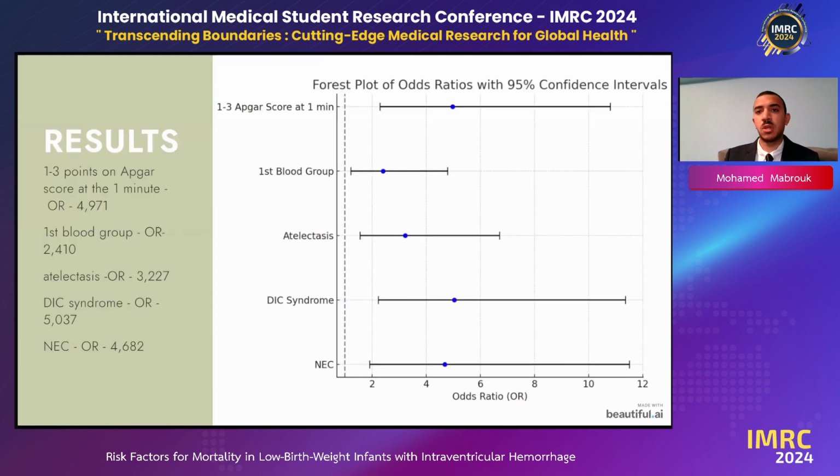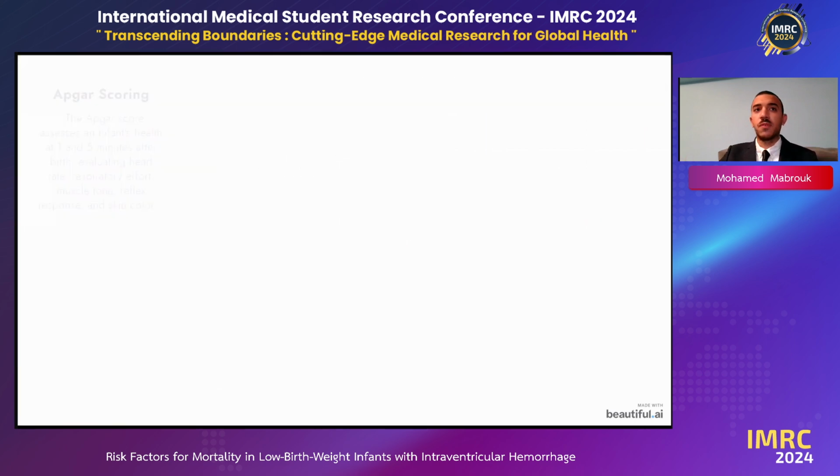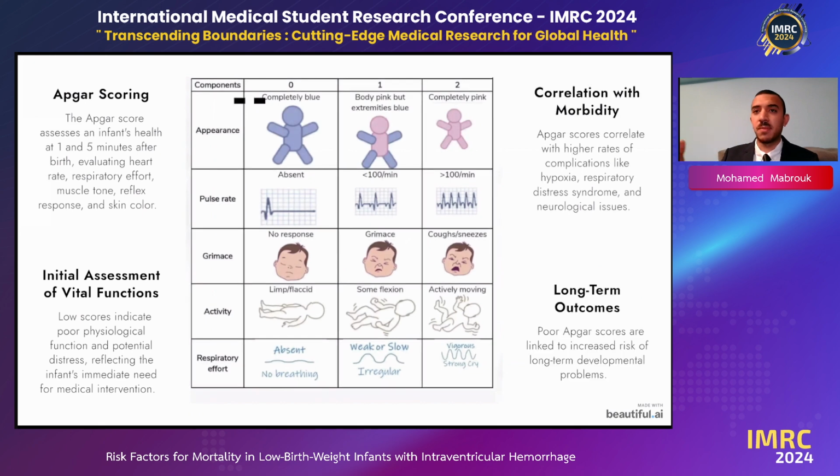So moving on to the results, what did I find when I did a forest plot of the odds ratio? We found that for the APGAR score at 1 minute, from 1 to 3 points, it was 4.9. First blood group, it was 2.4. Atelectasis was 3.2. DIC, which was the highest, was 5. And NEC was 4.6. I have to speak about each one separately.